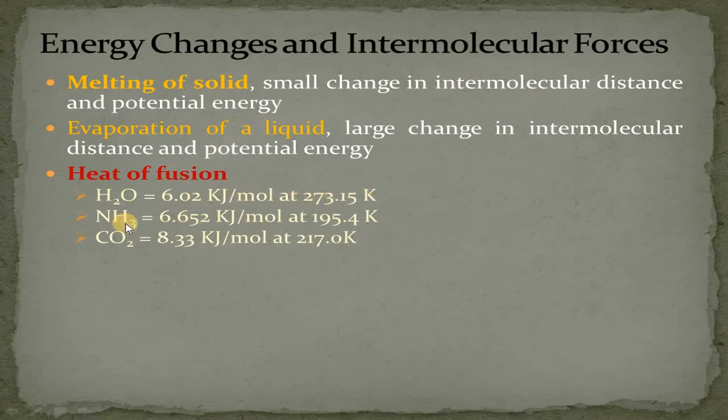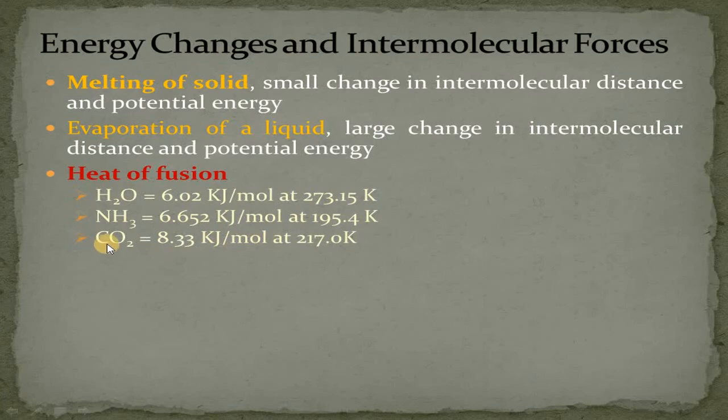And the molar heat of vaporization value for ammonia given in your book is 23.35 kilojoule per mole at 239 Kelvin. But the heat of fusion value for ammonia is 6.652 kilojoule per mole at 195.4 Kelvin. And the last one, we have carbon dioxide.